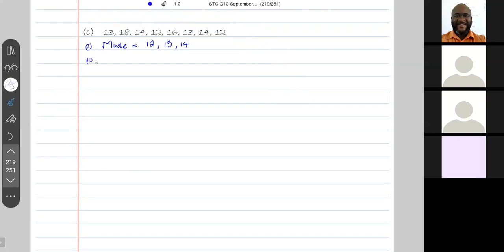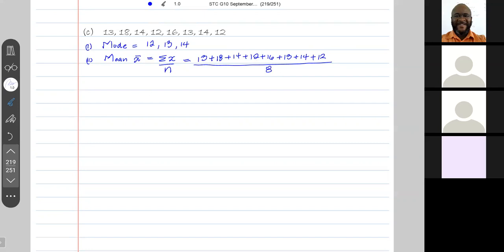Next, after the mode, we have the mean. Now the mean X bar is the sum of all the values divided by the number of values. So this is 13 plus 18 plus 14 plus 12 plus 16 plus 13 plus 14 plus 12, all over 1, 2, 3, 4, 5, 6, 7, 8, over 8. All right.